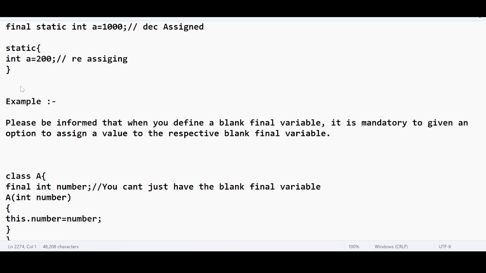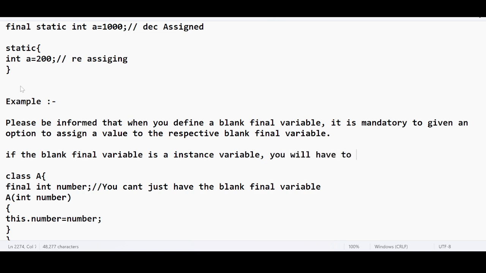You can assign values in two ways. If the blank final variable is an instance, non-static variable, you will have to define a constructor.